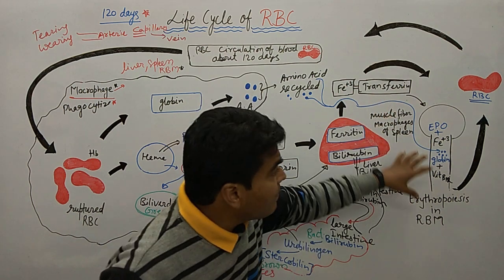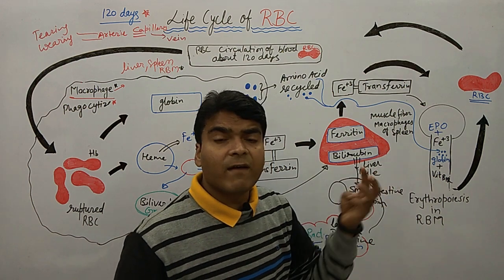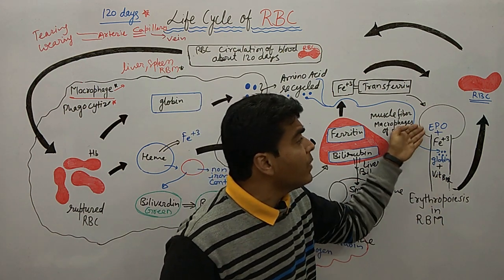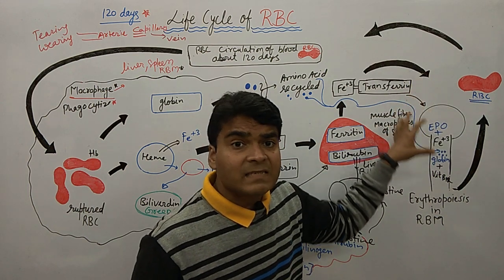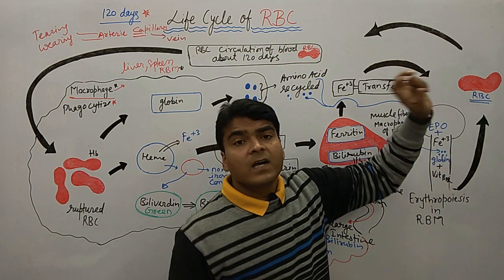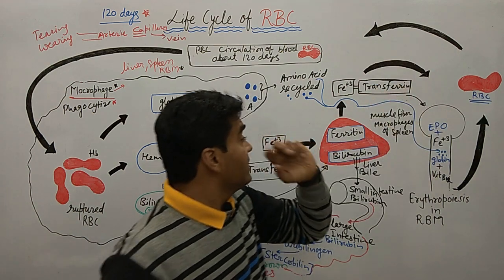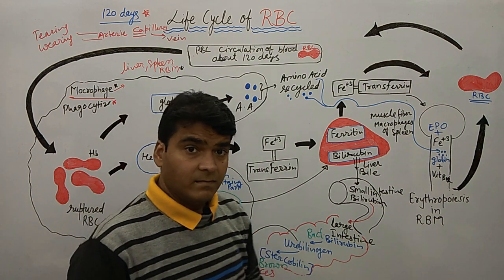So in the RBM, what happens? We have Fe+3, we have globin, then we require two things, vitamin B12 and EPO, and these four things start the process of erythropoiesis. This is the generation of novel RBC, and this RBC again reaches the circulation.